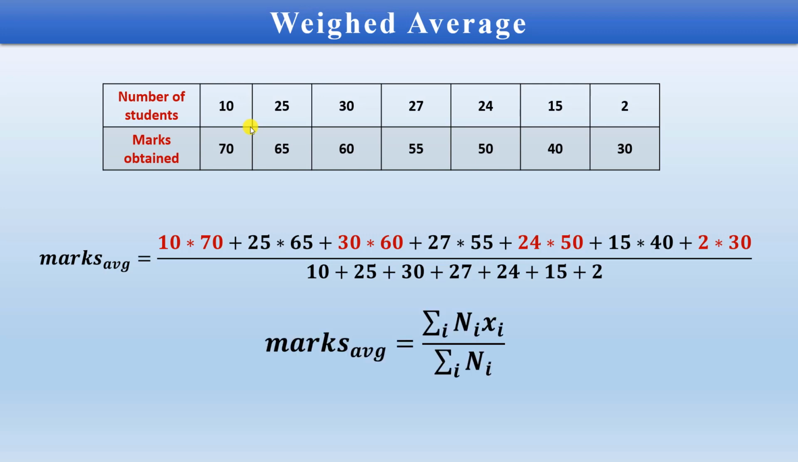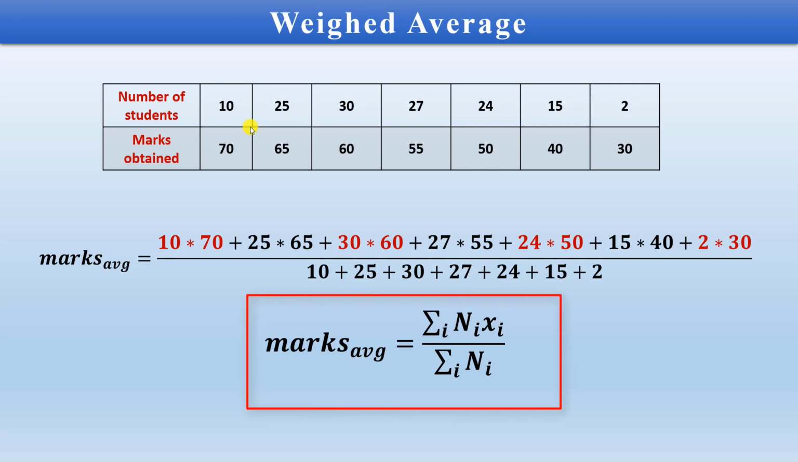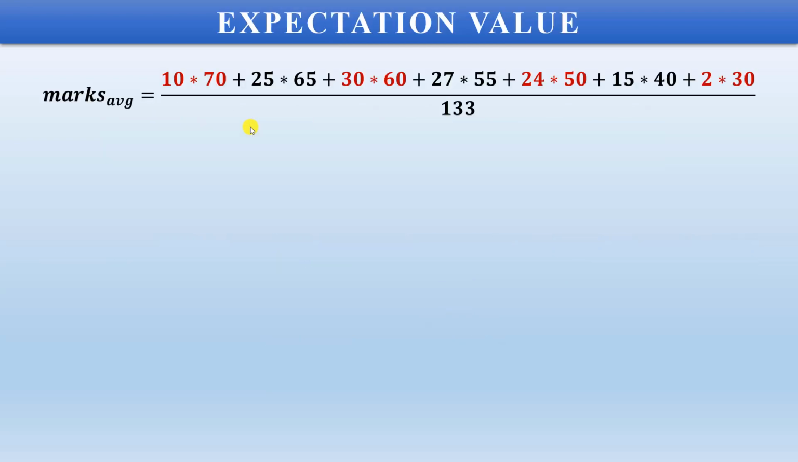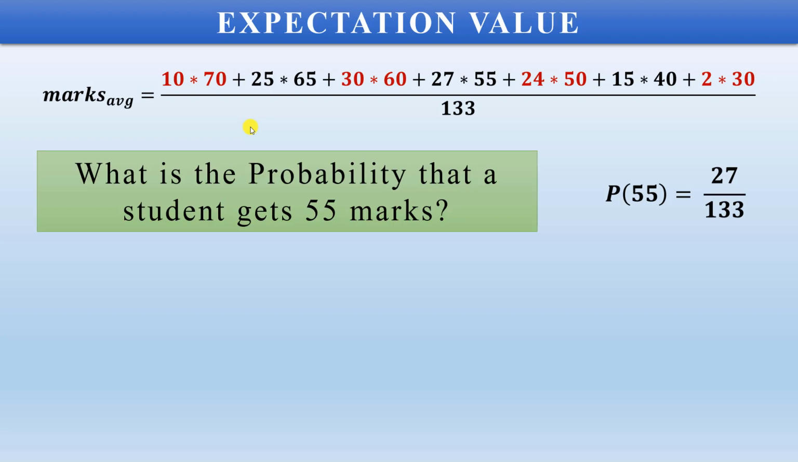So by doing this, we end up with this formula where marks average is equal to the summation of ni into xi divided by the summation of ni, where n is the number of students and x is the marks obtained. Now we just want to rearrange this particular formula and try to see how we can represent it in a different form. So let us ask the question: what is the probability that a student gets 55 marks?